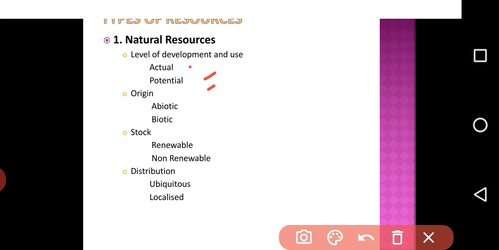The next one is based on origin. Two types, abiotic and biotic. Abiotic resources are non-living things. Biotic means living things. For example, soil, rocks and minerals are abiotic. Plants and animals are biotic.